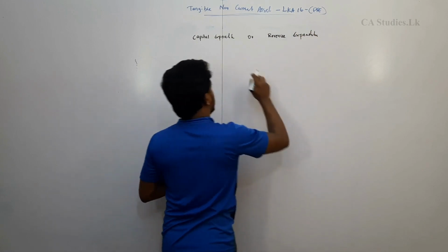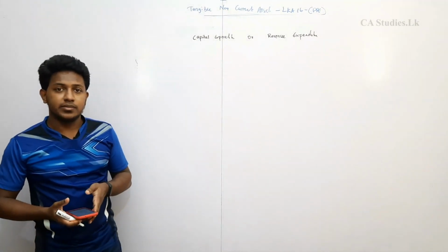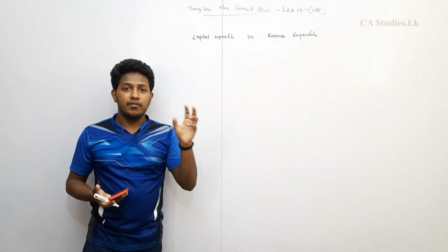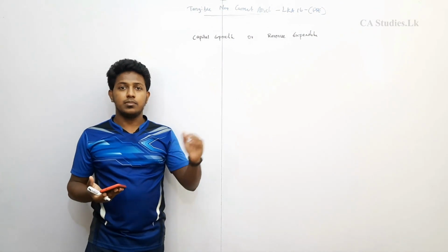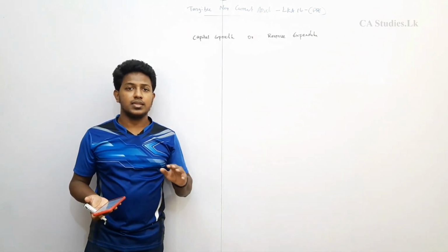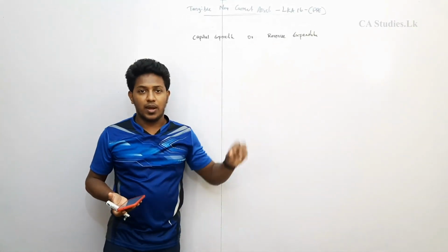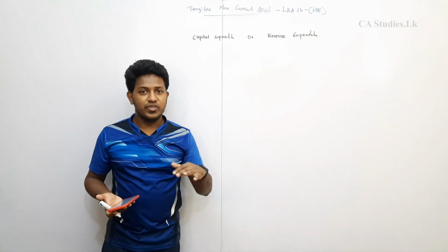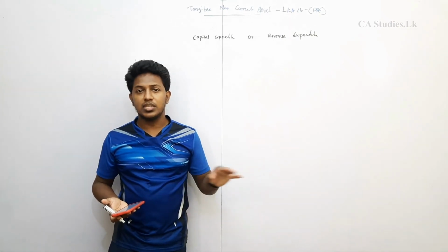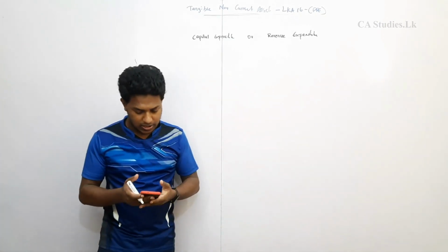Capital expenditure means the expense is a cash outflow that will be an asset. Then year by year, if the standard allows, we recognize it as an expense. So that is capital expenditure. Revenue expenditure means the money spent is charged to profit or loss, not gradually. One time we will charge it. So that is revenue expenditure, right?